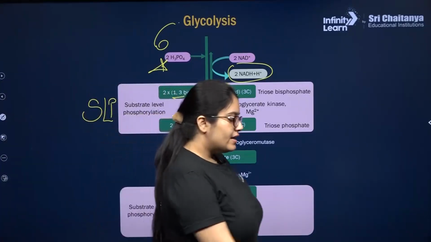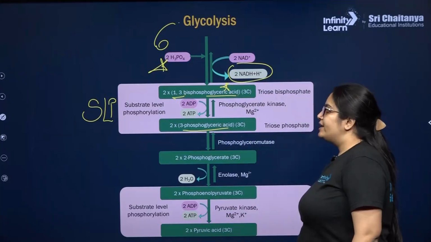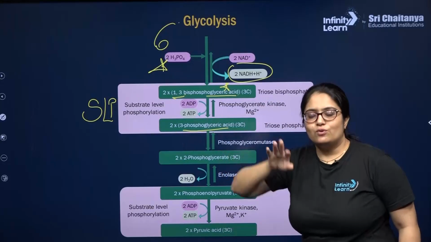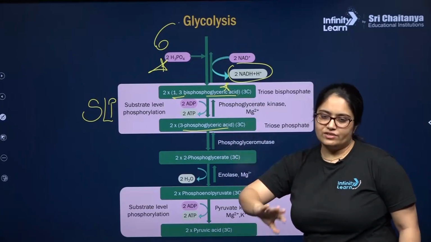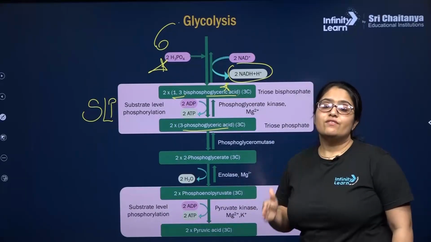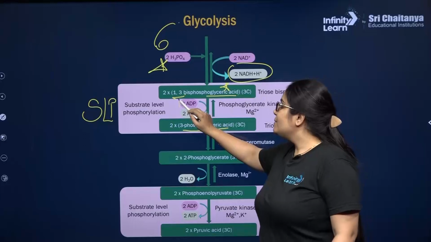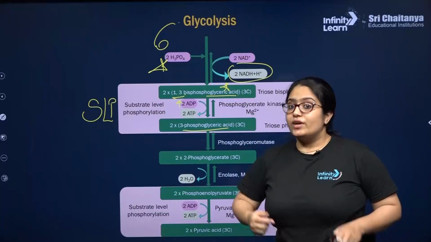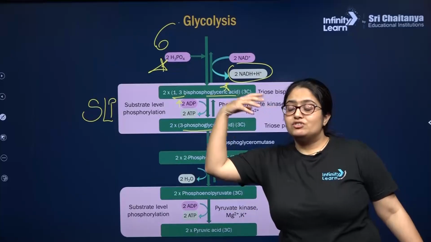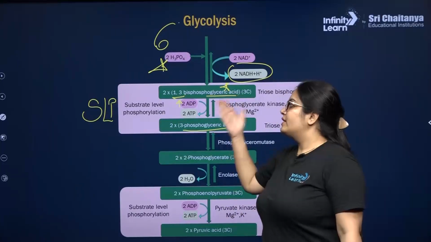So what happens in substrate level phosphorylation? In substrate level phosphorylation, my dear children, one substrate will convert into another substrate, or one substance will change into another substance, and there will be release of energy as well as release of the inorganic phosphate. So the inorganic phosphate will be accepted by the ADP molecules to produce ATP. So here the ATP production is taking place without forming the proton gradient, by just converting one substance into another. This is substrate level phosphorylation.